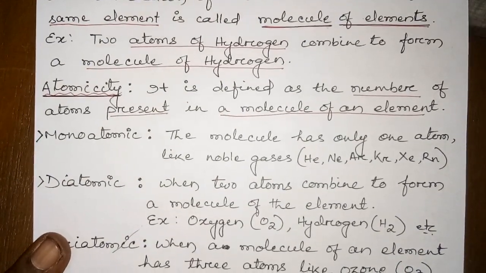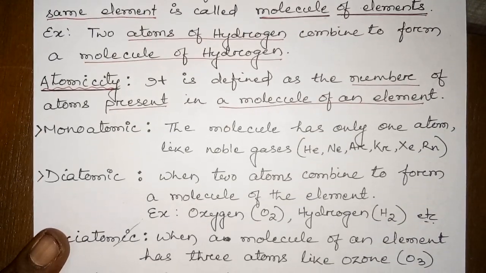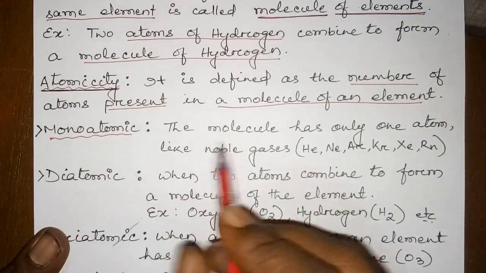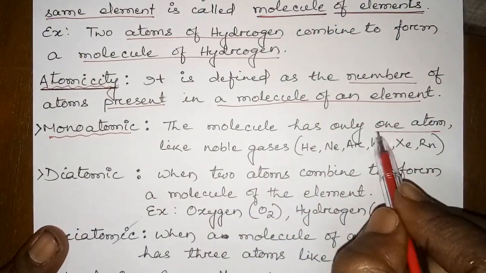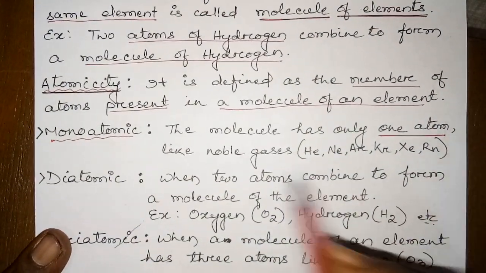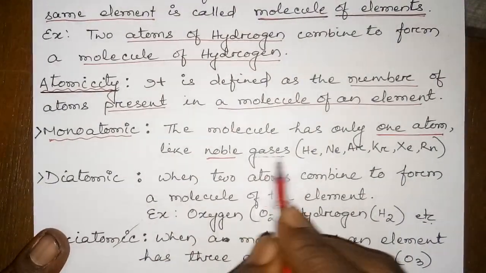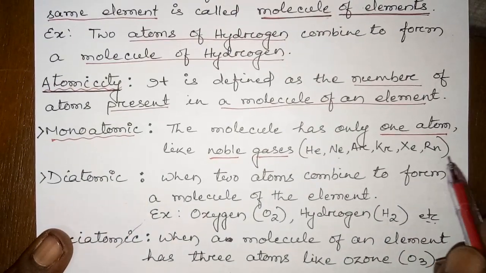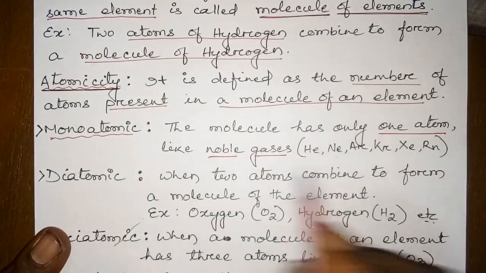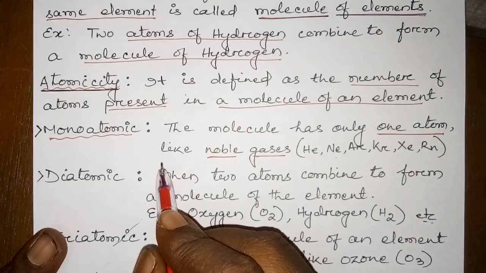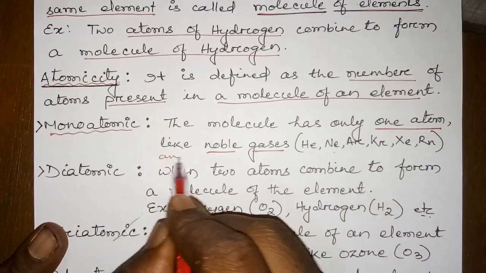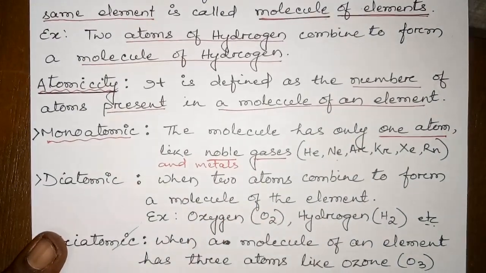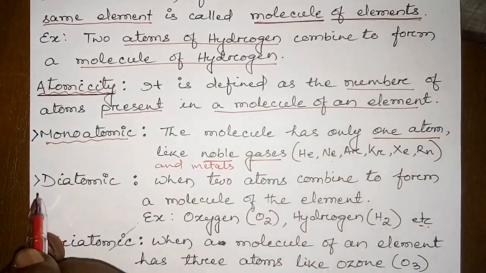It is again classified basing on the number of atoms, that is monoatomic. The molecule has only one atom. As an example, we can take noble gases like helium, neon, argon, krypton, xenon and radon, and most of the metals, which are available in monoatomic state. Clear?